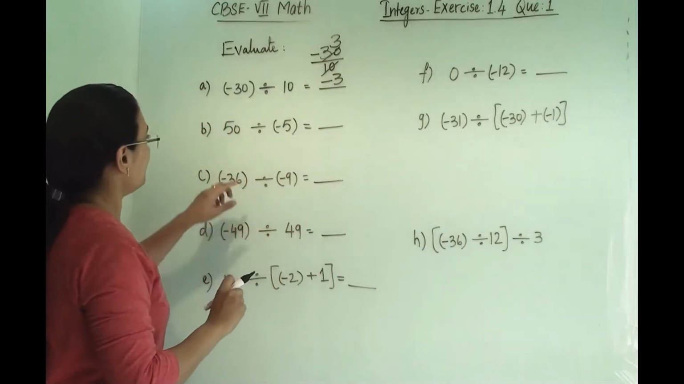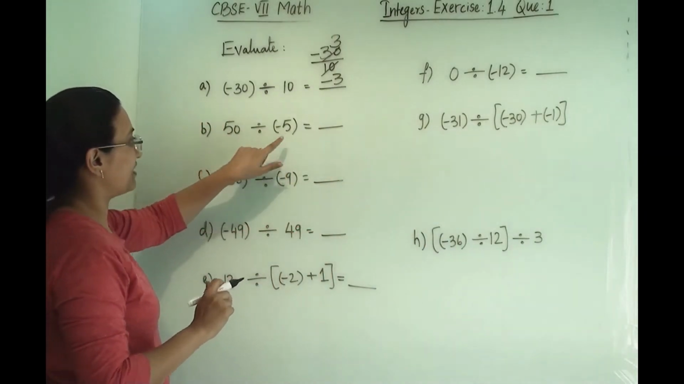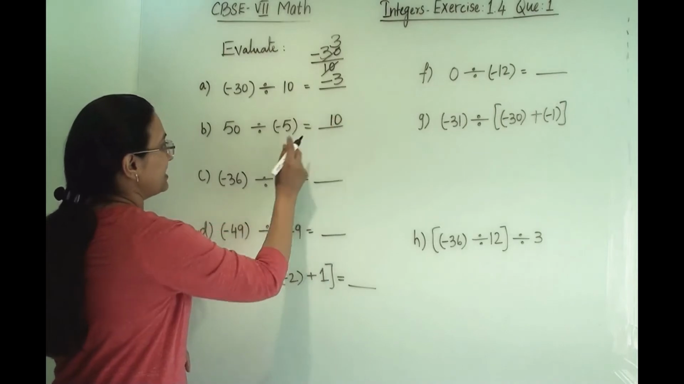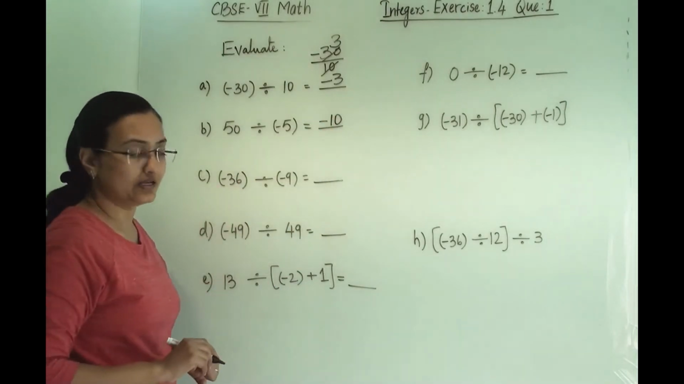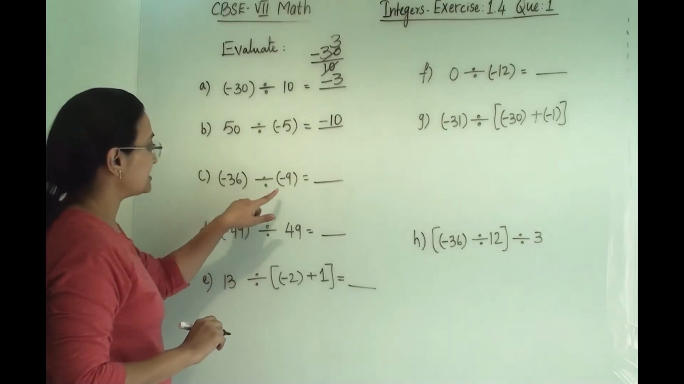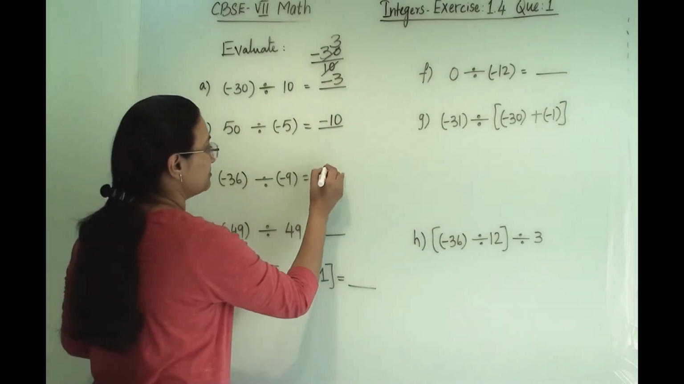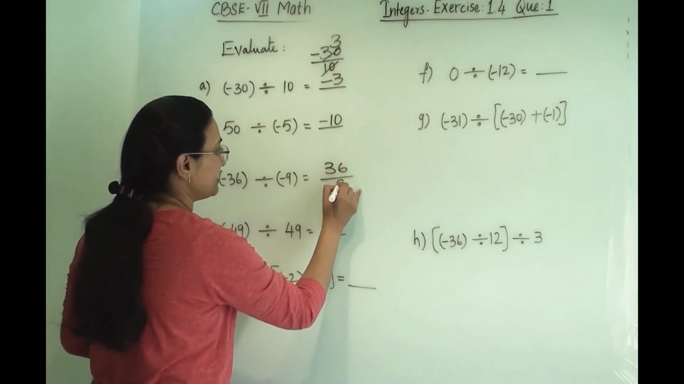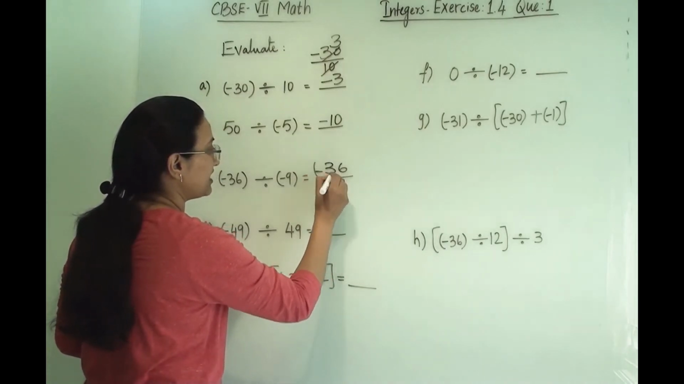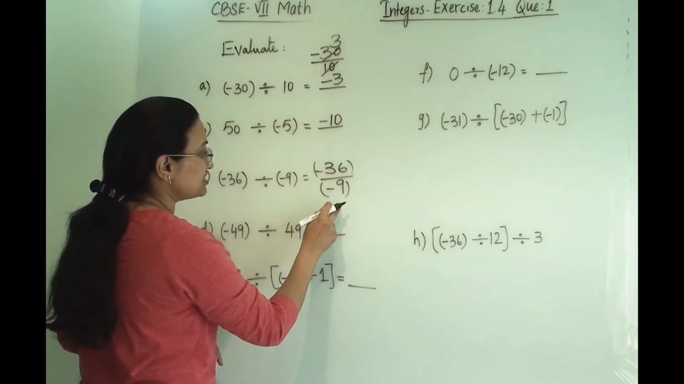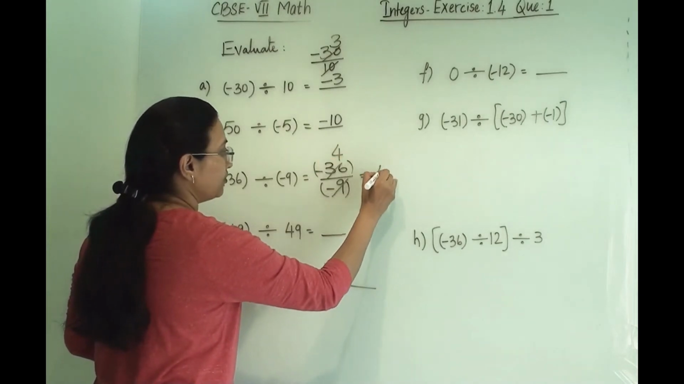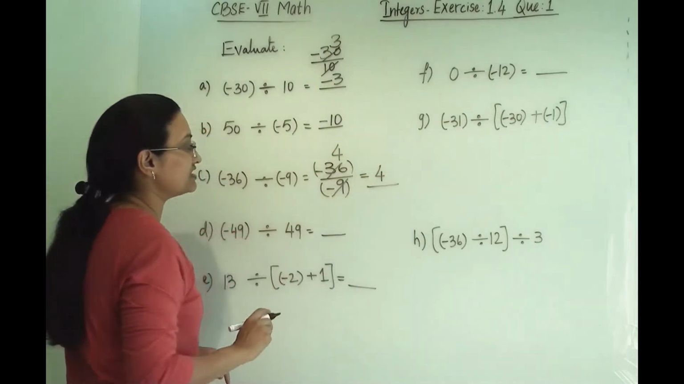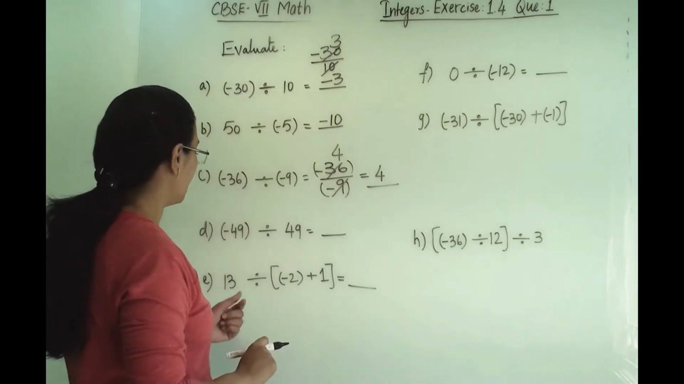Now here, 50 divided by 5, so the answer is 10, but here one integer is negative, so our answer will carry a negative sign. Next, minus 36 divided by minus 9. Both integers are negative, so our answer is going to be positive. So 4 is the answer, plus 4.